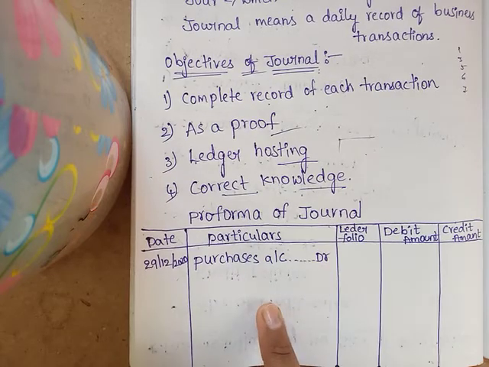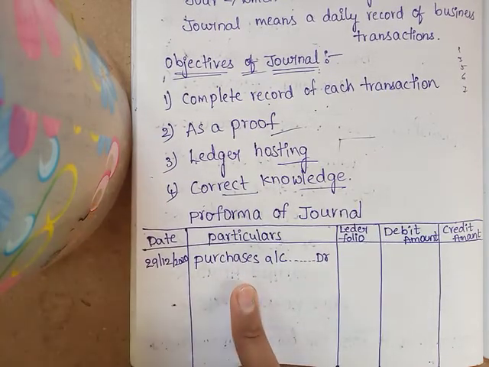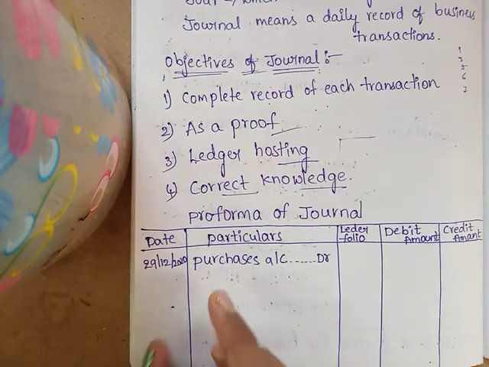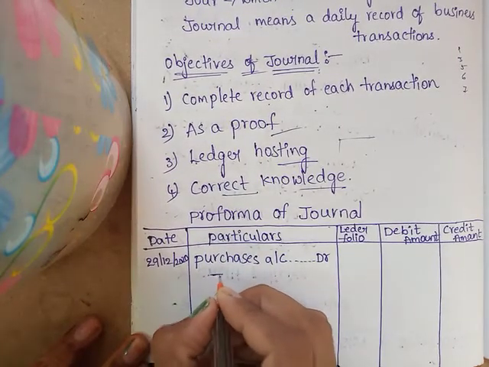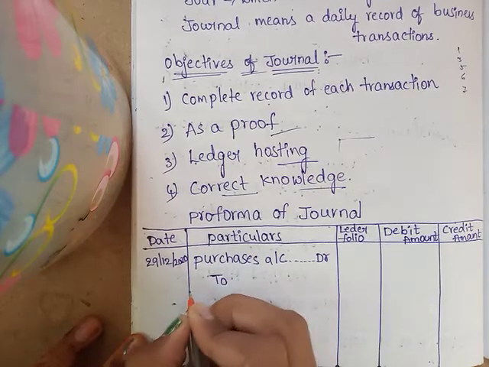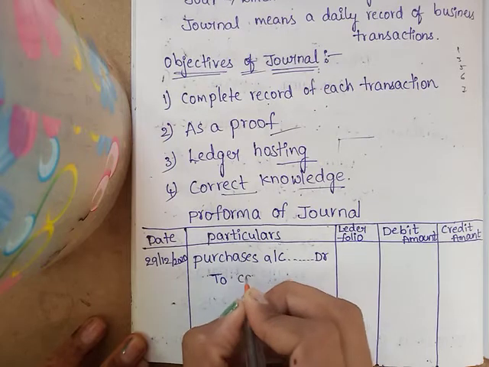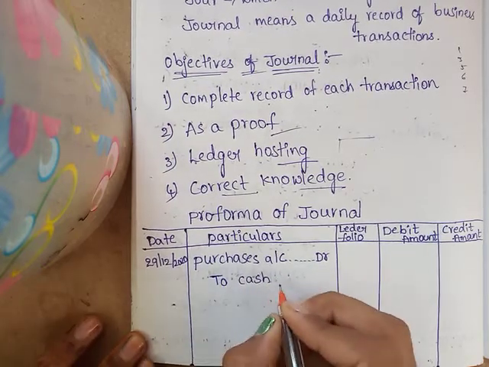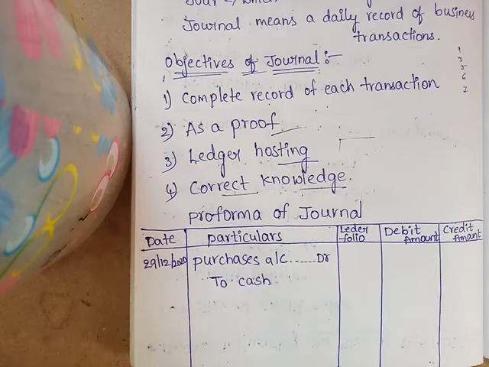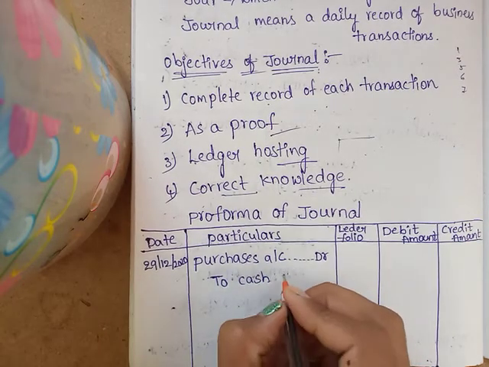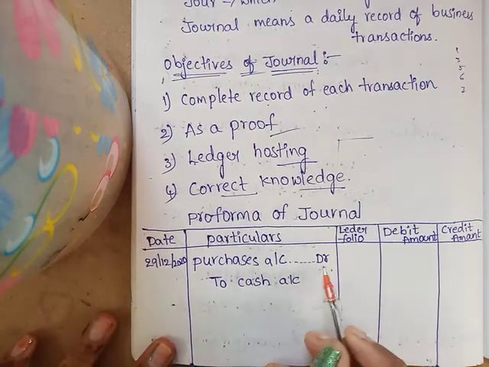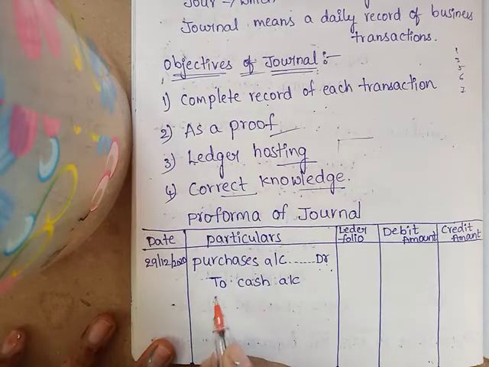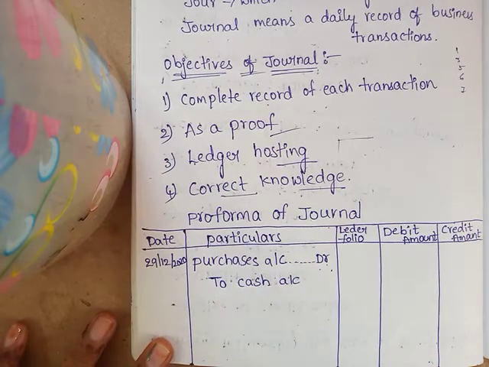And the second line starts with To. The second line starts a few spaces away from the margin of the first line. So you have to start here, leaving some space from the margin, with To cash account. For the cash account, at the end we do not write credit. Just write To cash account. Purchases account Dr. to cash account. So Dr. means it is a debit aspect, and To means it is a credit aspect.